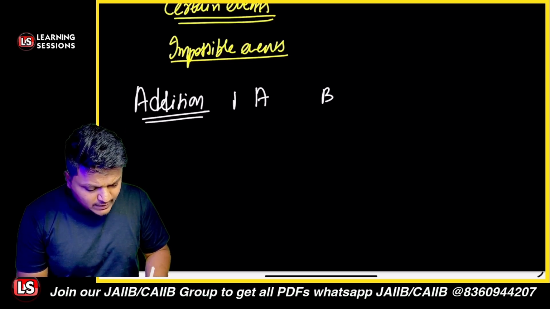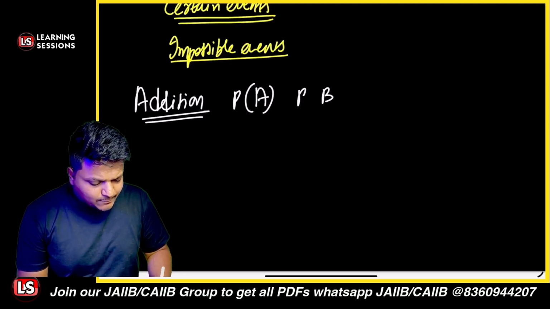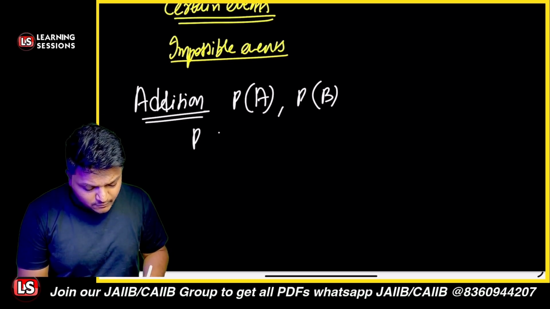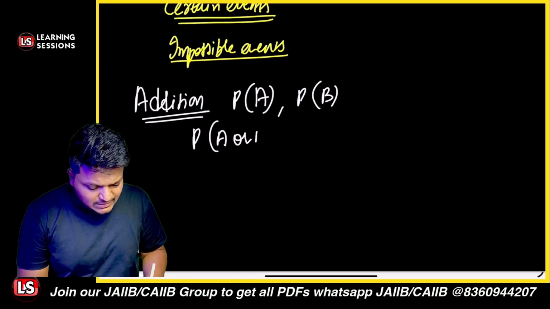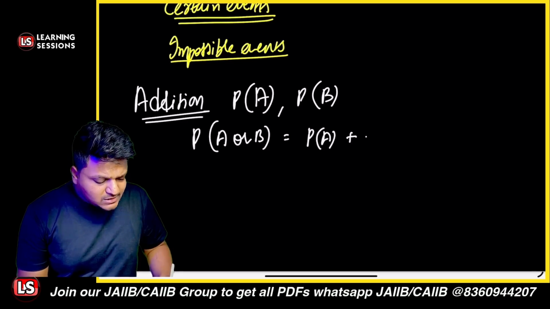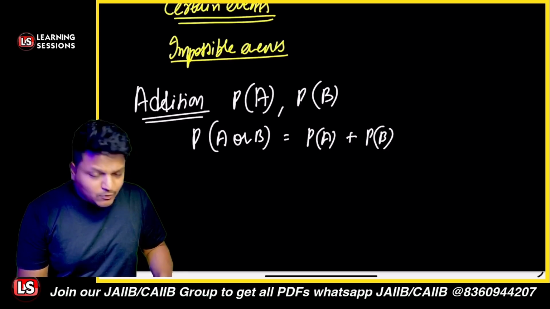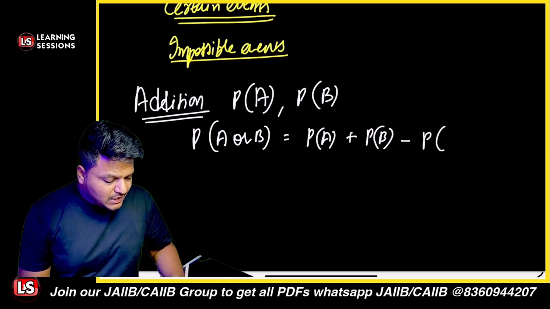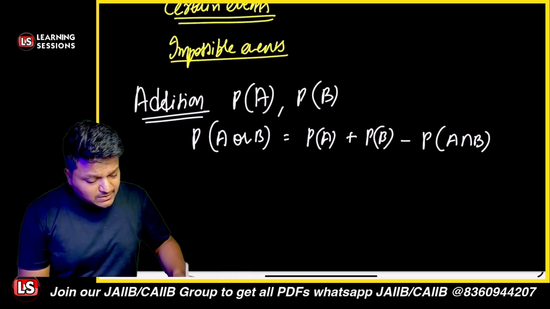So the probability of A will be equal to this and probability of B will be something like this. And if I say what is the probability of A or B, it means we are talking about the probability of A plus probability of B, and what's the common part that is to be subtracted, right? So it will be P(A intersection B), right? That is to be subtracted. Now how come we are basically calculating this?